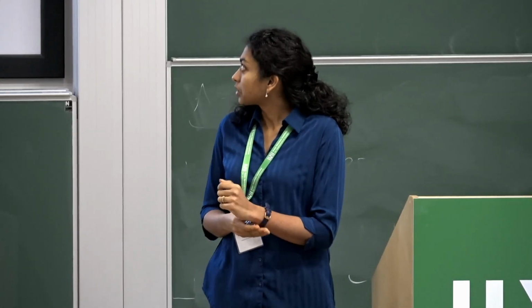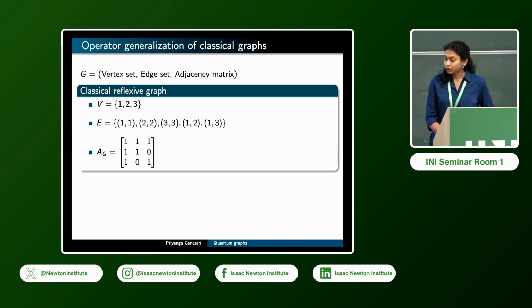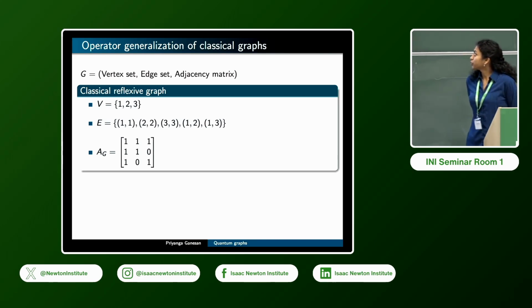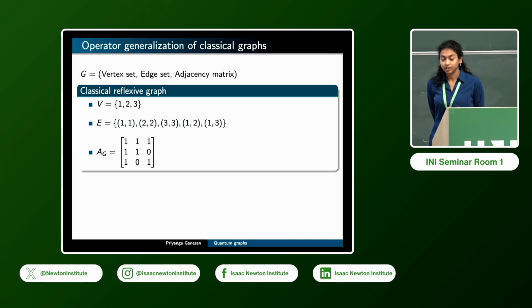And today I'm talking about non-local games involving quantum graphs. And if you were here earlier, last week or the week before, you probably heard a lot of talks on quantum graphs already, so I apologize if this is just repetitive for some of you here. Okay, so we start with how we generalize a classical graph using operator algebraic objects.